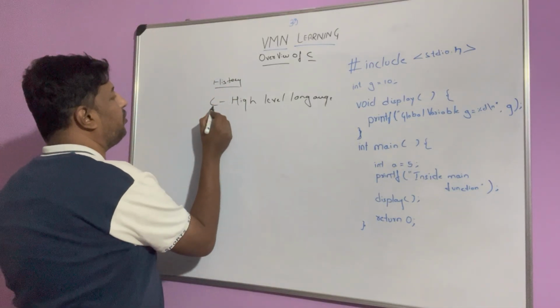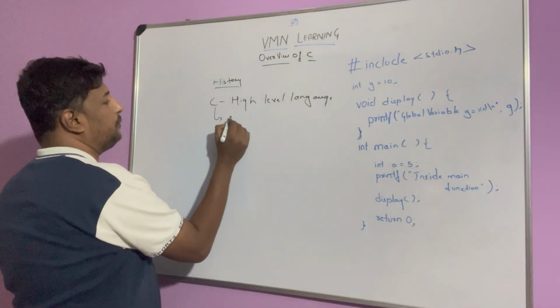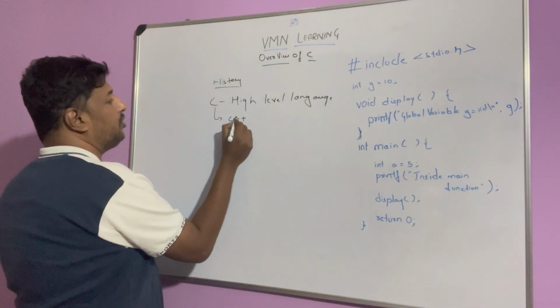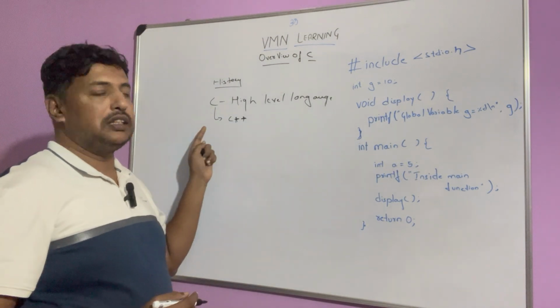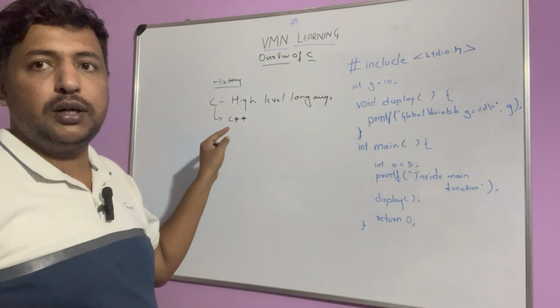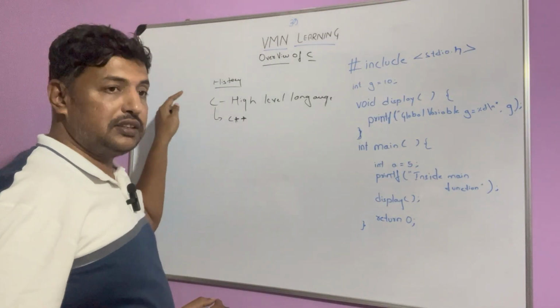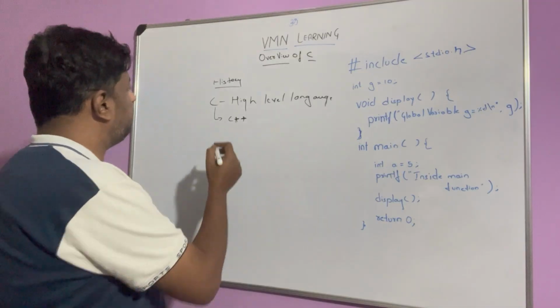This forms the foundation for C++. C is the foundation for C++. We're just going to see a little bit of C++ here, but majorly we're concerned with C only. So who created C?